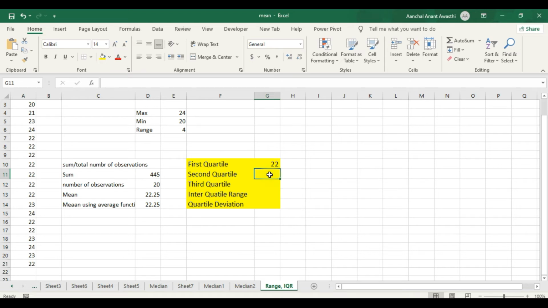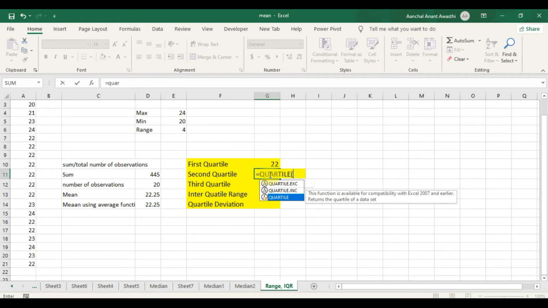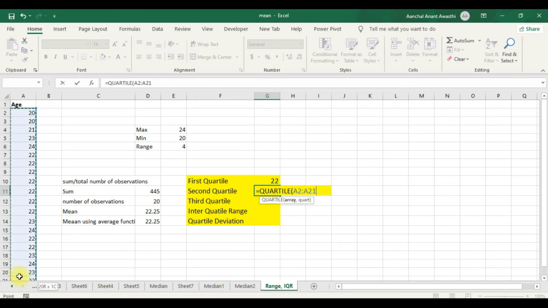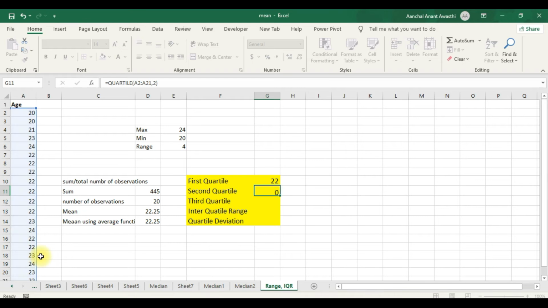Similarly, I can compute the second quartile. I again use the quartile function, again give the range, and this time I select the median value, the second quartile. Just select it and enter.